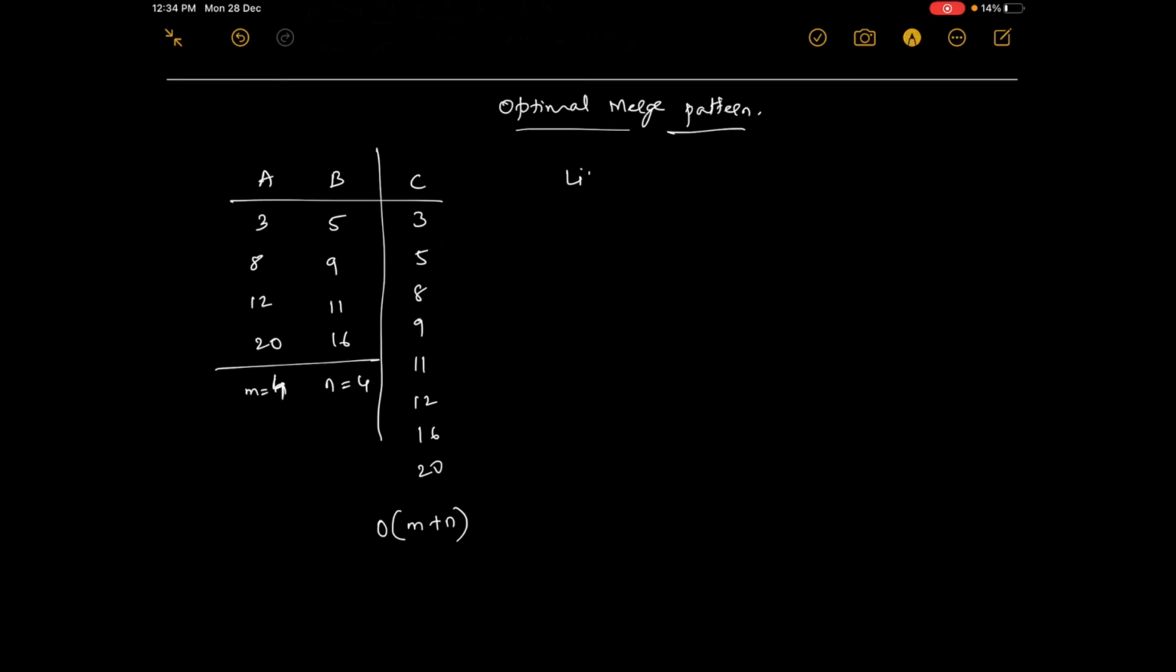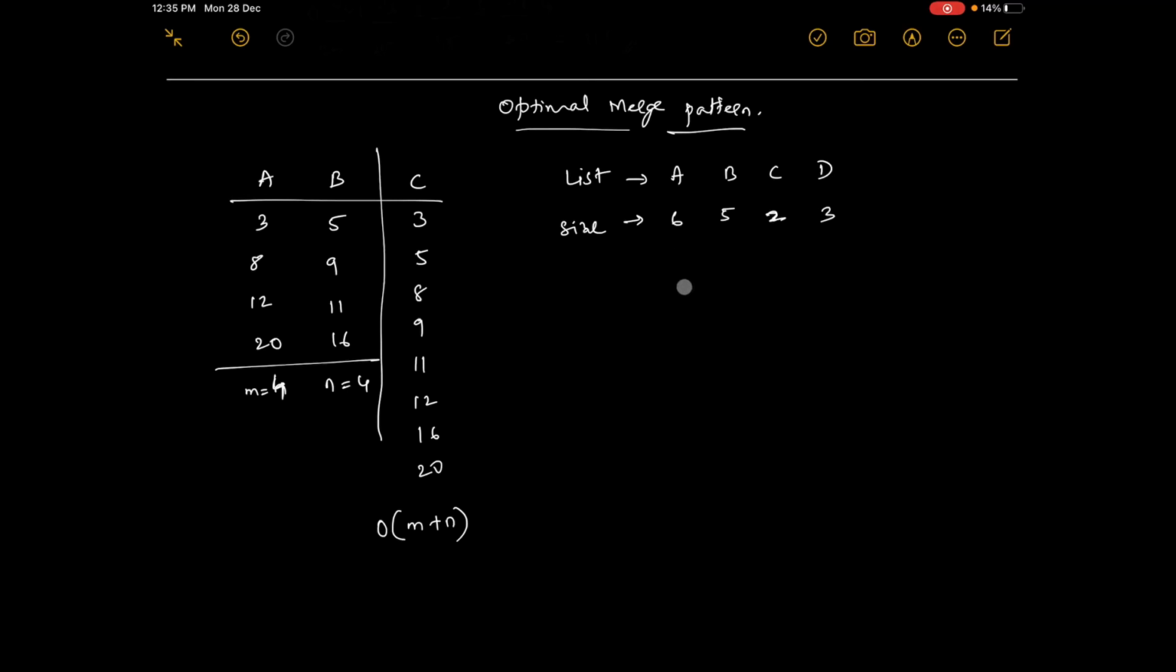Suppose we had many lists, for example, list A, B, C and D. There are 4 lists, and I'm not writing the elements, I'm just writing the sizes of each list. There are 6 elements here, 5 elements here, 2 elements and 3 elements. Here 4 and 4, here 6 is the size, 5 is the size, 2 and 3 is the size of D. I have written only the sizes, not the elements.